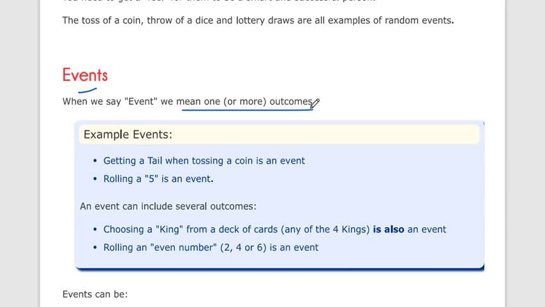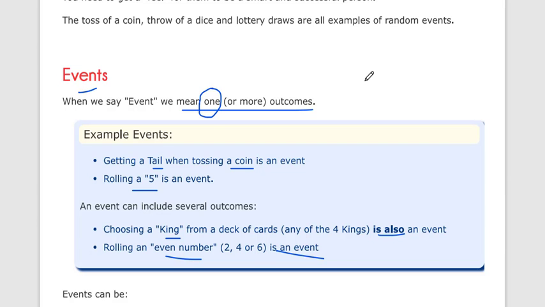Examples of events: getting a tail when tossing a coin is an event, rolling a 5 is an event, choosing a king from a deck of cards is also an event, rolling an even number is an event. In an event it is not necessary that the outcome is always one. It can be one or more outcomes, and that is called an event.